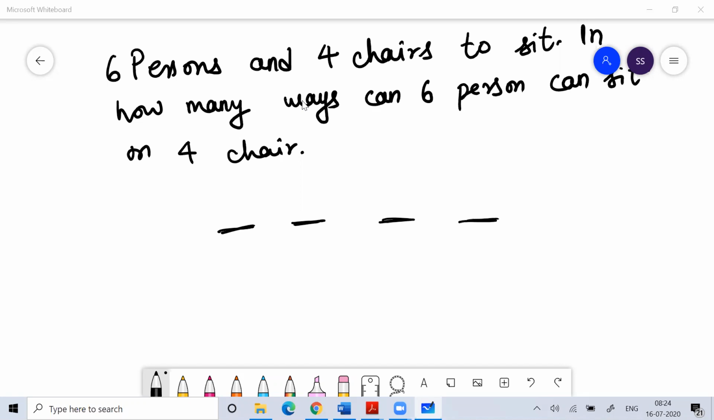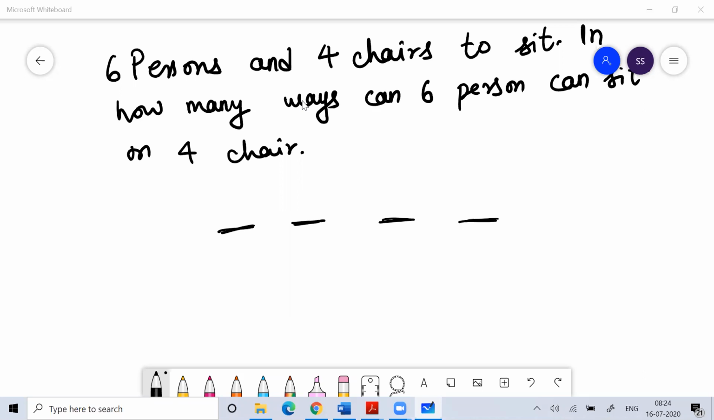I am not going with the cases where maybe two people sit on one chair, like the way we do when we go to a wedding and there is less space, so people sit together in one place. I'm not considering those cases. So 6 persons are there, 4 chairs are there.